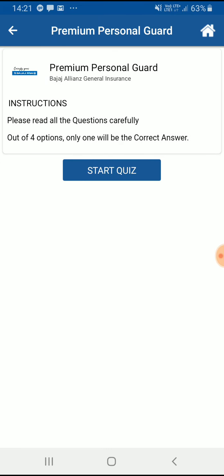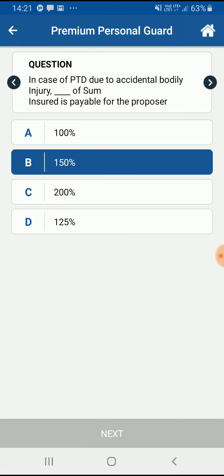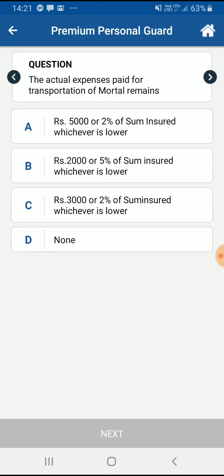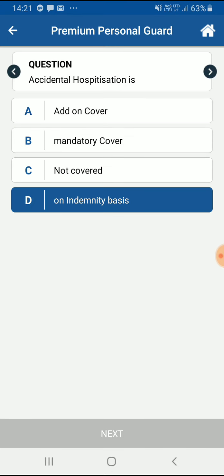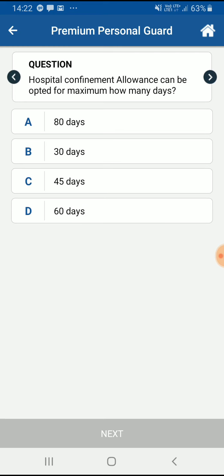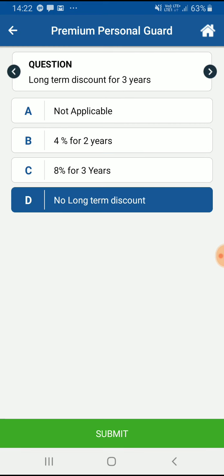Now I'll participate in the test. Some instructions are there. I will read them and start the quiz. So I need to answer the questions now. I think there will be around 10 questions which I can answer. There is no limitation on that. A company can decide how many questions they want to ask.